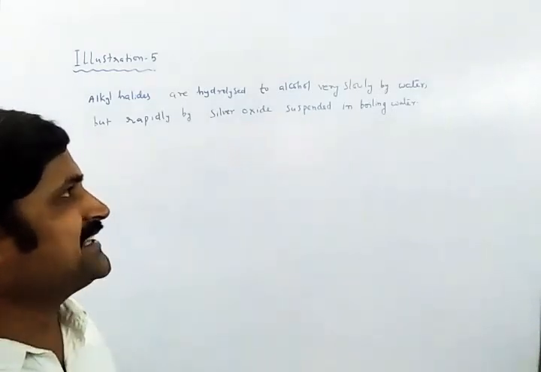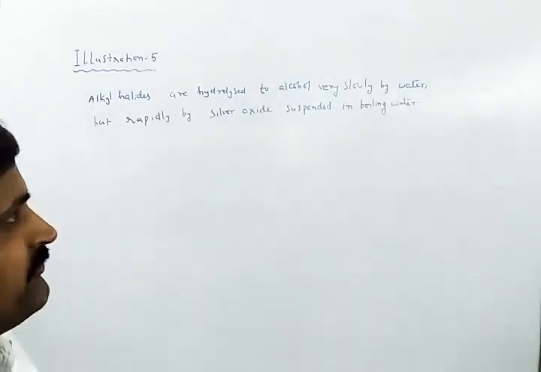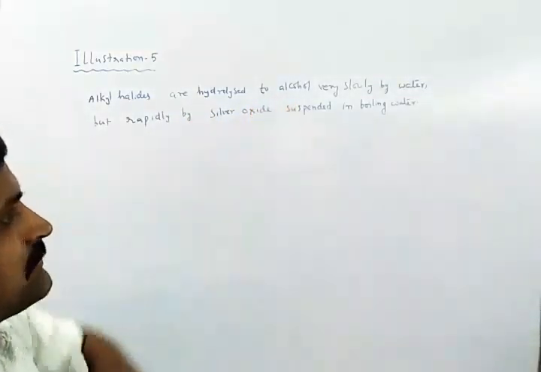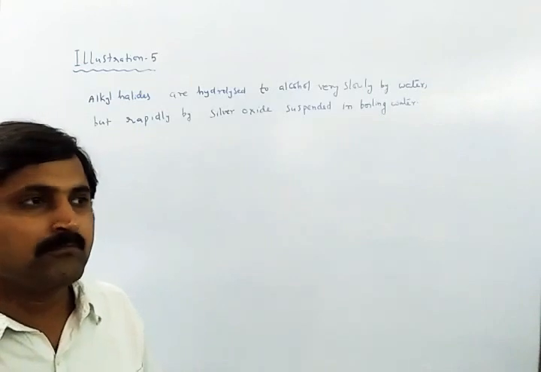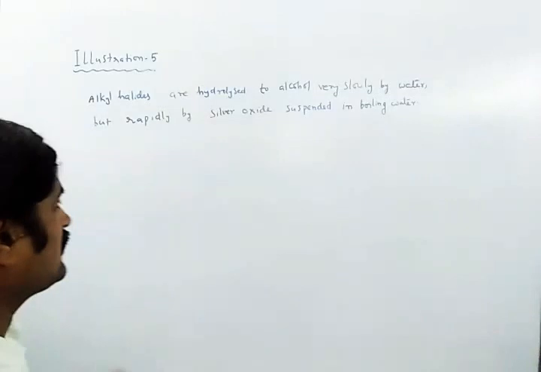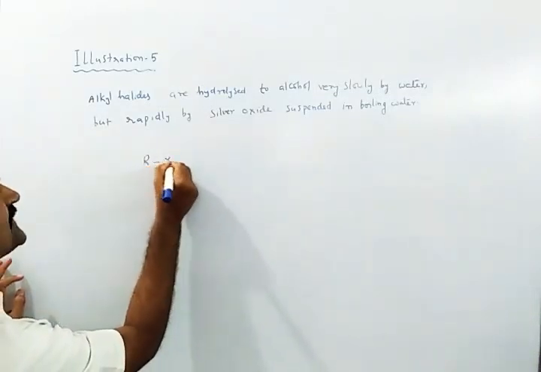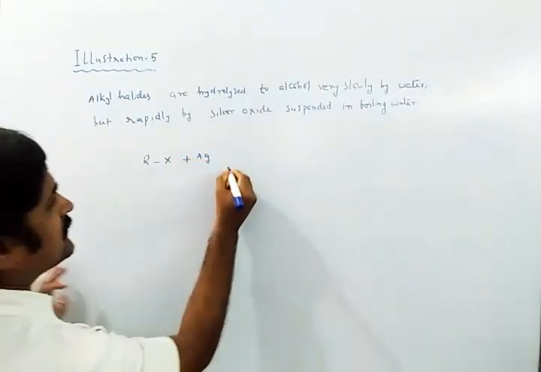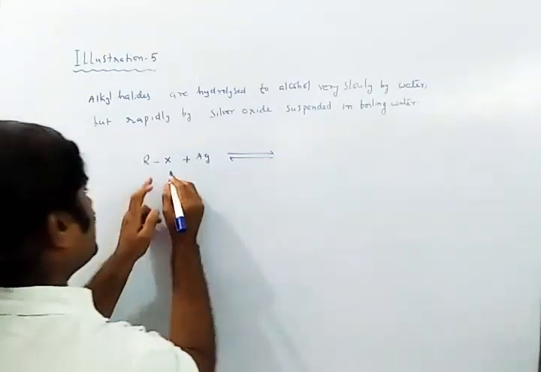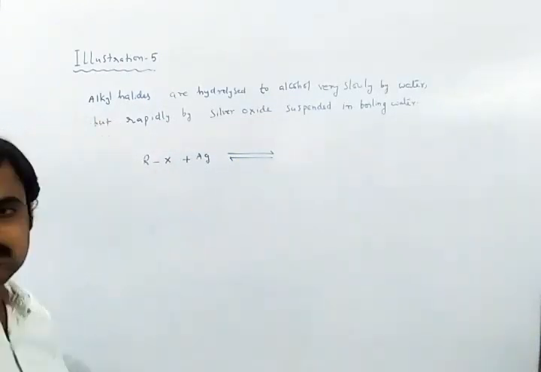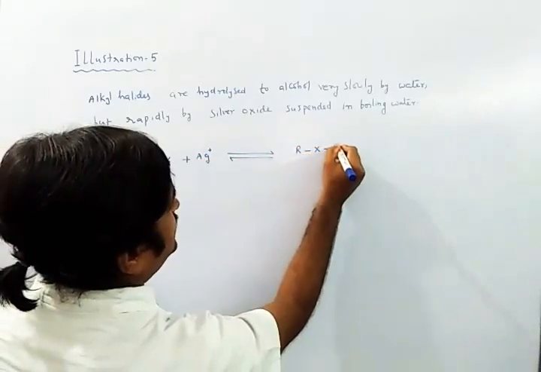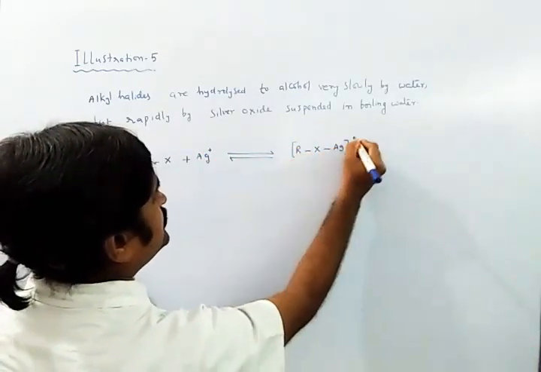The mechanism involved here will definitely give a cation, the carbocation, in the SN1 mechanism, by means of a pre-equilibrium step. Let us see, that is RX plus Ag plus. First it will give a pre-equilibrium stage and produce RXAg plus, a positively charged complex.